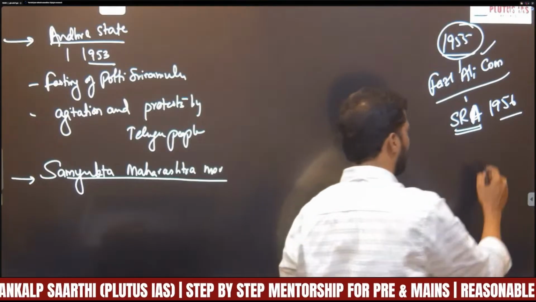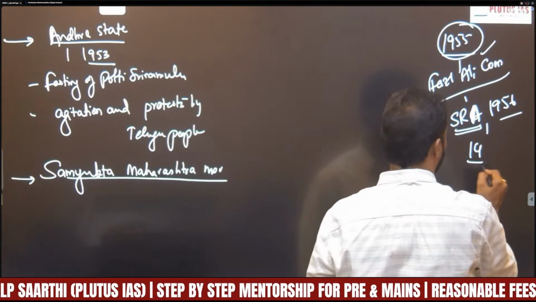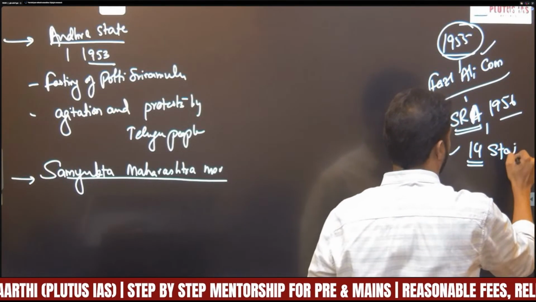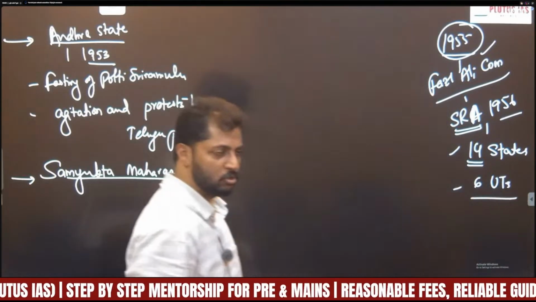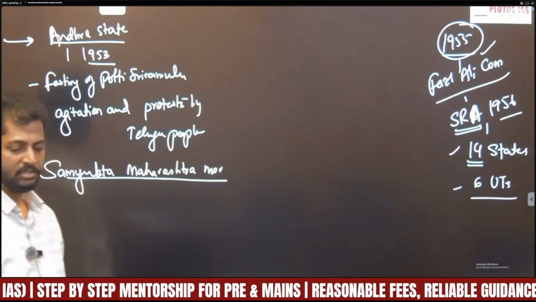Under this States Reorganization Act, it was reorganized into 14 states and 6 UTs. So this is the story of 1956.